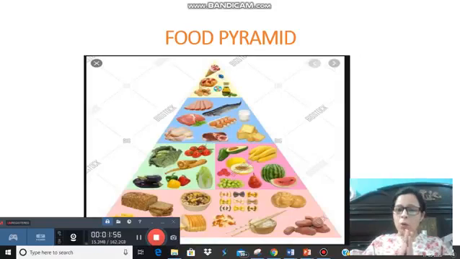Now, all the food items that we consume on a daily basis contain some special things which help us grow and help keep our body going and functioning in a good way. So what are those special things called? These are known as nutrients.